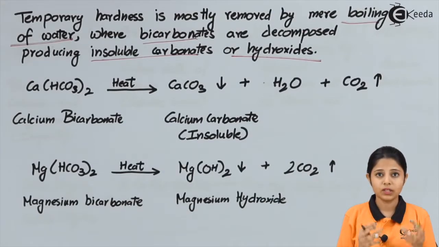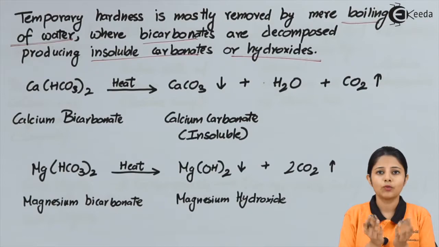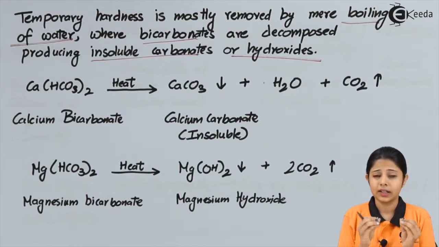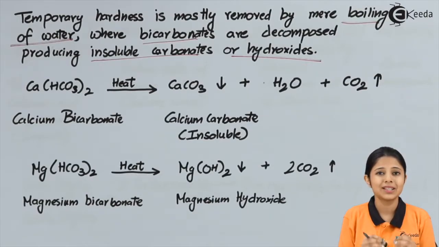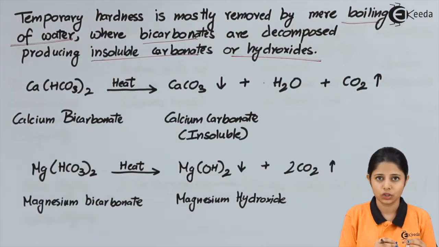So suppose I have a sample of hard water, and that hard water contains temporary hardness and not permanent hardness. That means it must be containing either bicarbonates or carbonates of calcium and magnesium. We cannot see the impurities present in the water because they are soluble in water.